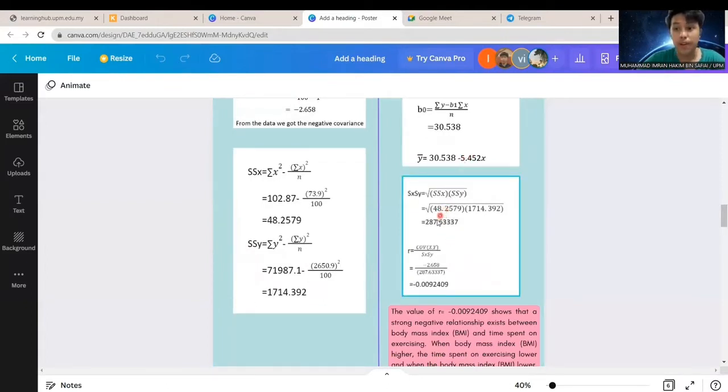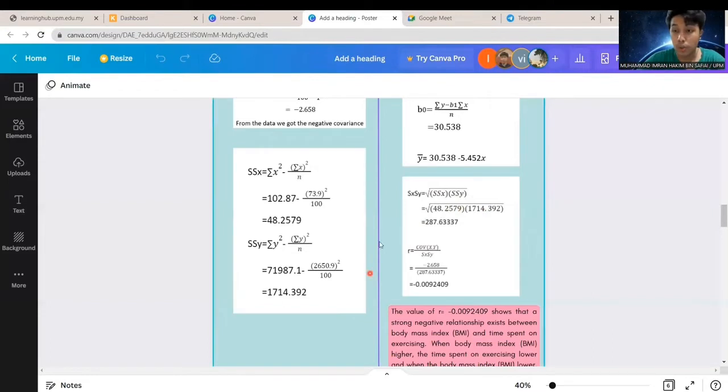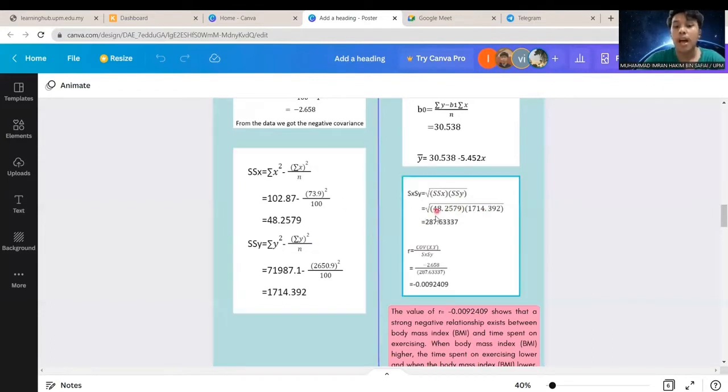Before we find the value of the Pearson product moment, we need to find the value of SxSy. The formula is SxSy equals the square root of the summation of square deviation for x and the summation of square deviation for y. We multiply and substitute the values we already got, and the answer is 287.6337.